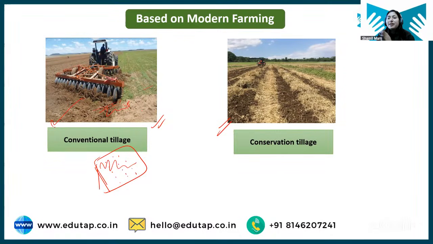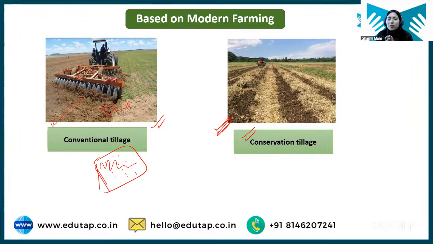Hence, scientists have come to another form of tillage, which is known as conservation tillage. In conservation tillage, our prime motive is that we need to conserve soil. We will open the land only to the extent where we want to sow the seed. उसी वहीं पे हम लैंड को मैनिपुलेट करेंगे, or we will do the tillage operation only in those areas where we want to sow the seed. We will not expose the entire land.